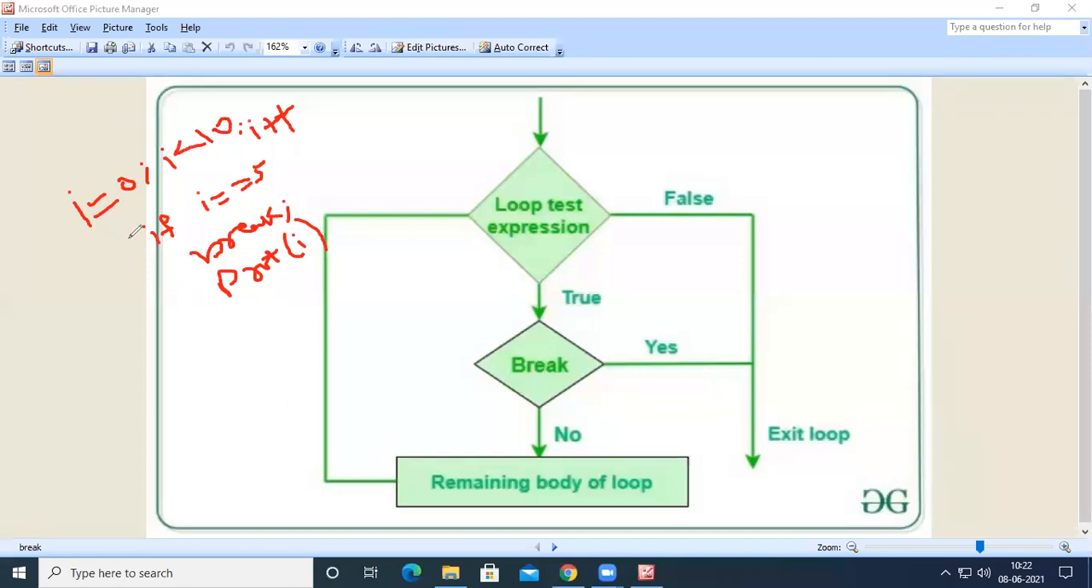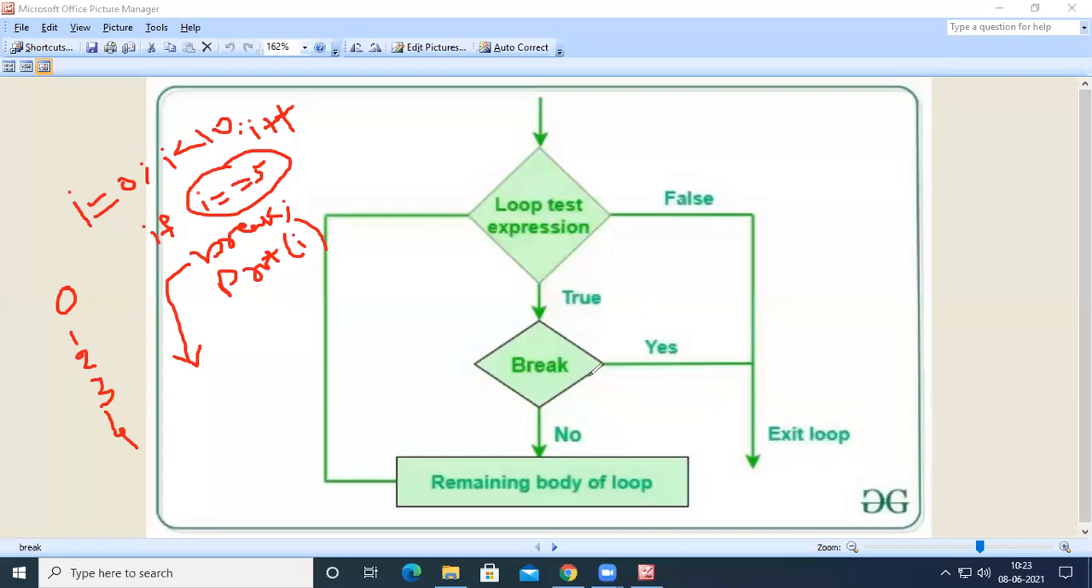We enter into the loop, and inside the loop we have one more condition: if i equal to 5, then break. Whenever the break is executed, the control transfers out of the loop. So for this program, we get the output 0, 1, 2, 3, 4. Even though we wrote the loop from 0 to 10, we included the break statement for i equal to 5, so the loop will break whenever the i value reaches 5. So by using the break statement, we just come out of the loop.